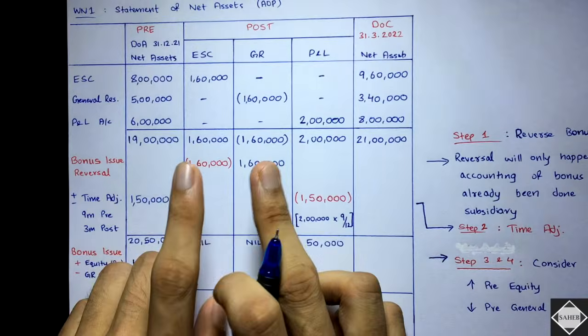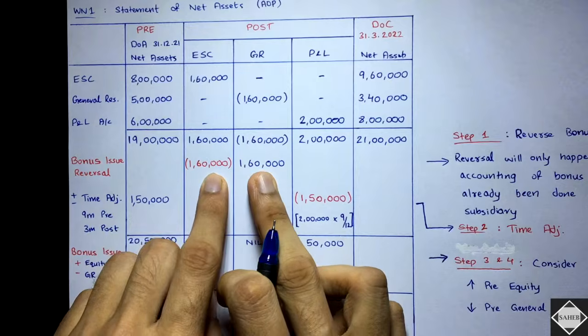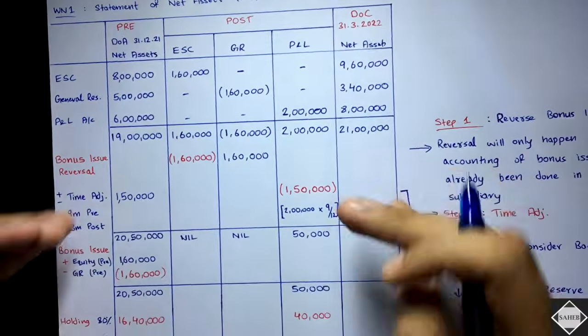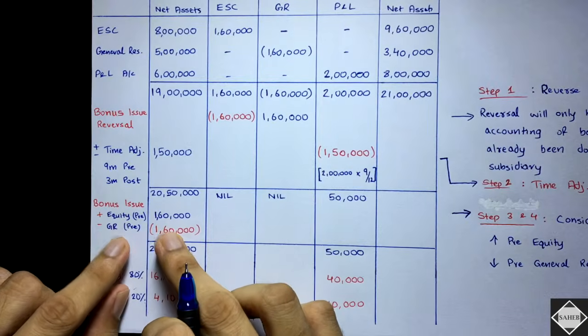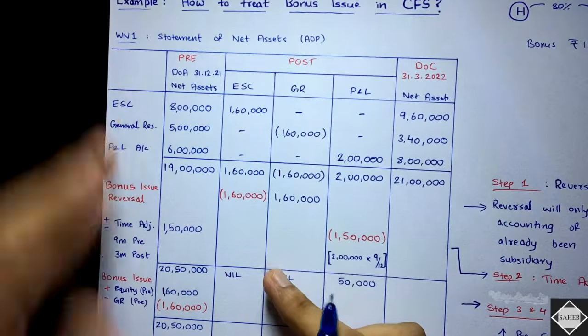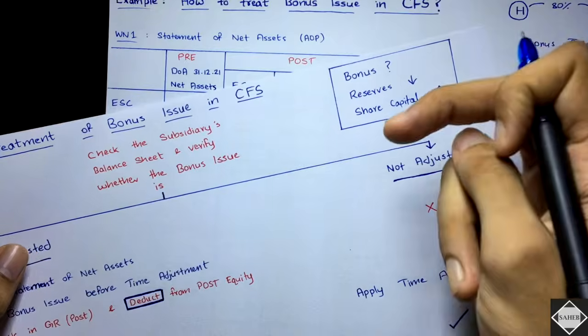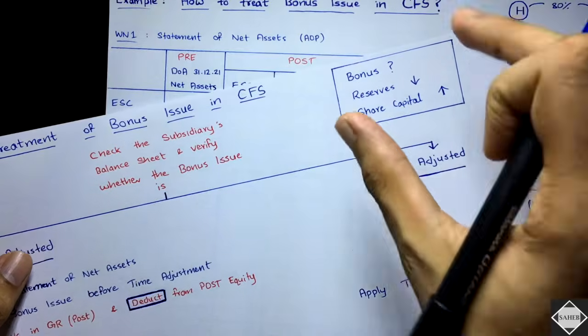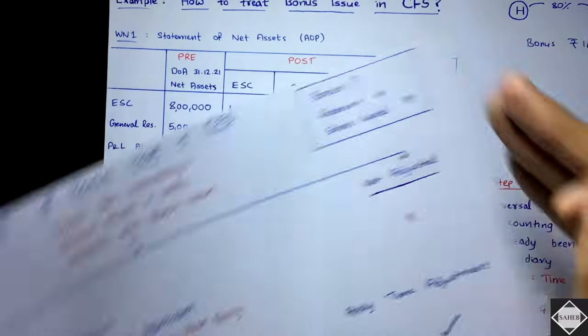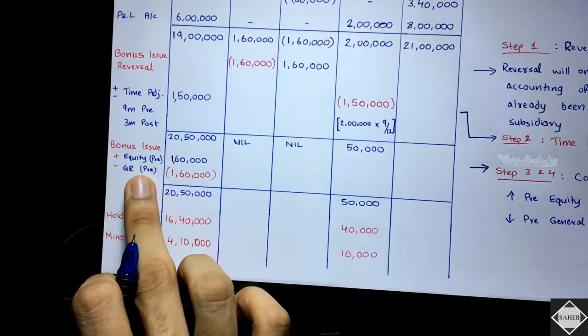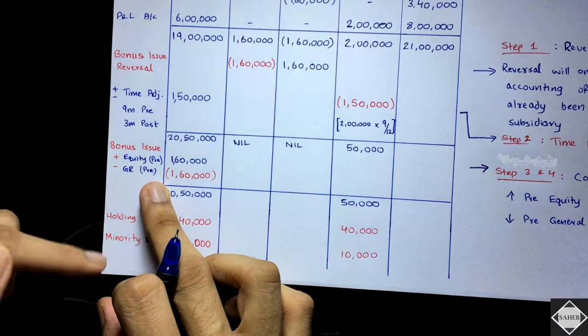Okay, first reversal as if the bonus never happened, time adjustment, and then considering the bonus issue back, increasing the equity. Because see, how will you consider this way, right? You will deduct the reserves and you'll increase the capital. This way you will consider the bonus issue back. Is that clear? Add the equity, increase the equity, deduct the reserves.